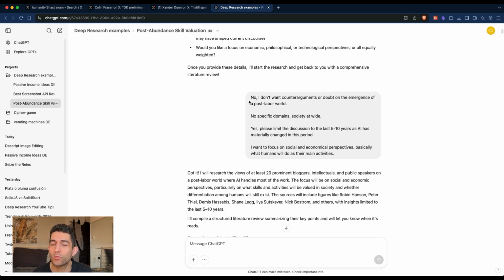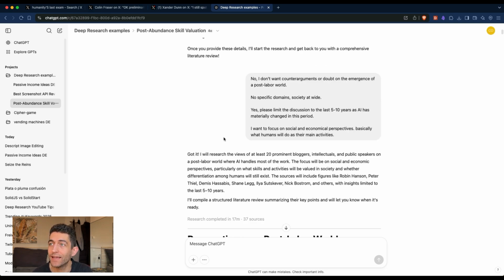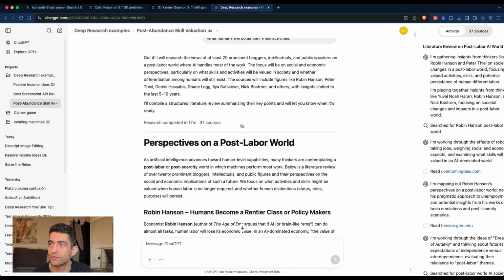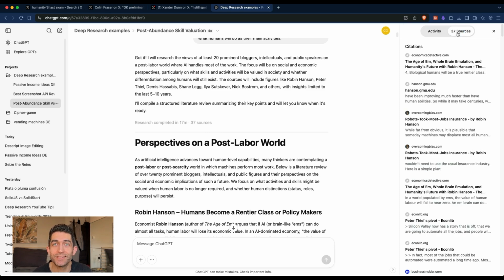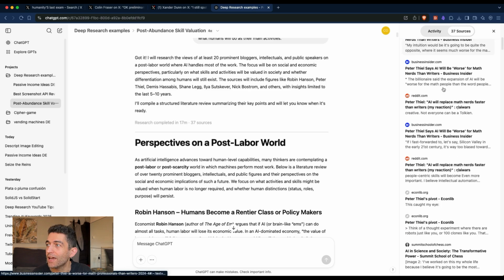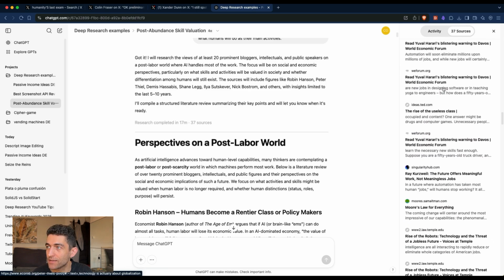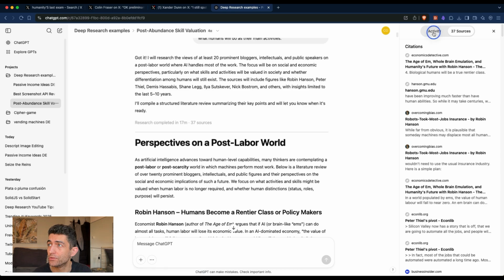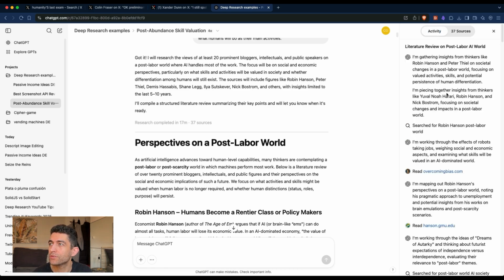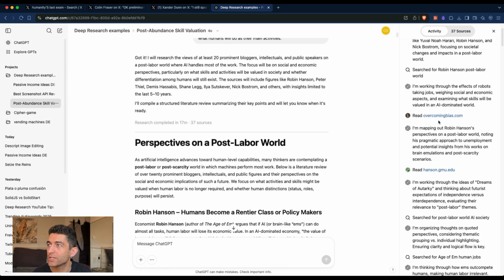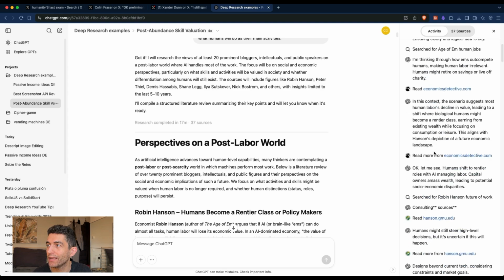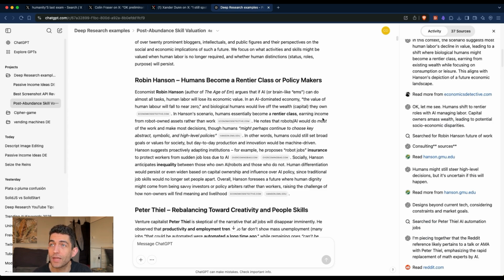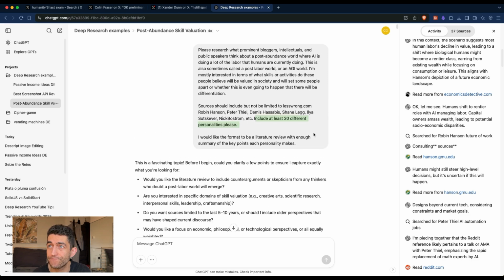Typically, Deep Research comes back with 1 or 2 questions to refine the task and then gets going. It can take from 5 to 30 minutes to do research. Here, it looked at 37 different sources, as you can see, and it took 17 minutes to compile this. You can probably imagine that it would have taken hours for any person to do this. You can see how it goes about the work. It's gathering information from every page and compiling insights. In the end, it made a nice report, which is quite focused, and it followed the instructions pretty well.